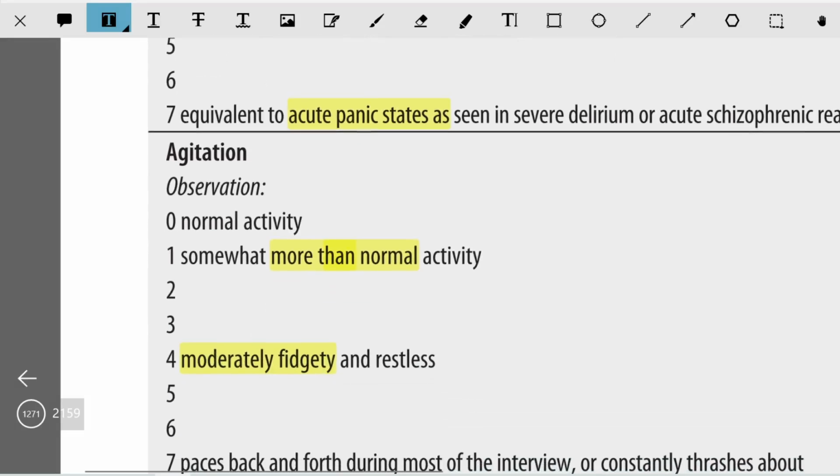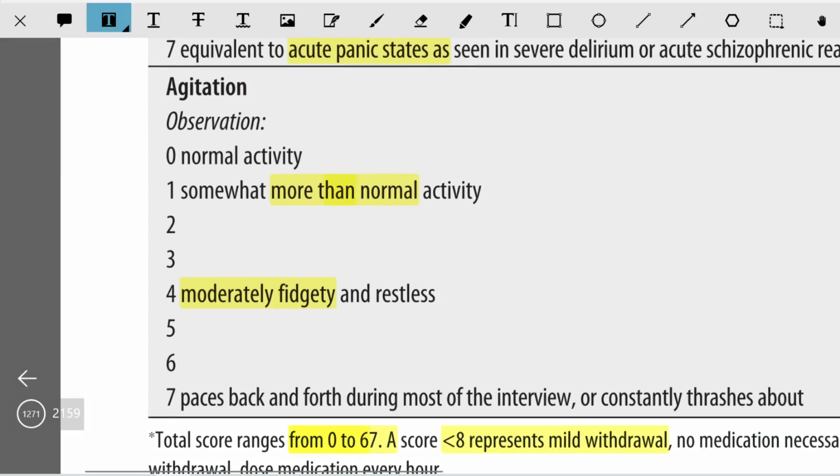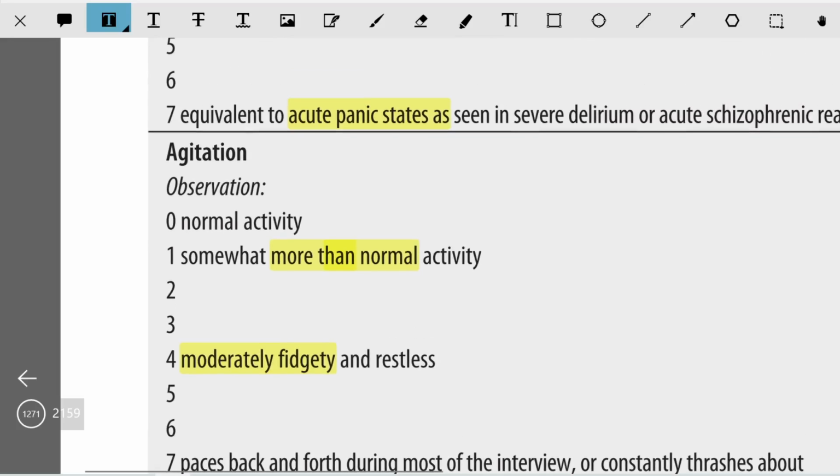Then next is the agitation. If the patient is having normal activity, it is graded as 0. If the patient is having somewhat more than normal activity, it is graded as 1. Moderately fidgety and restless is graded as 4. And if the patient paces back and forth during most of the interview or constantly thrashes about, then it is graded as 7.